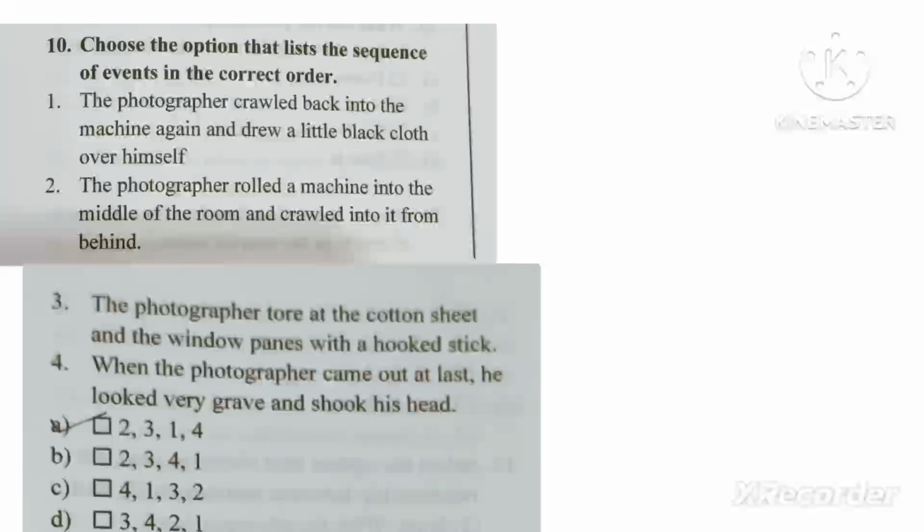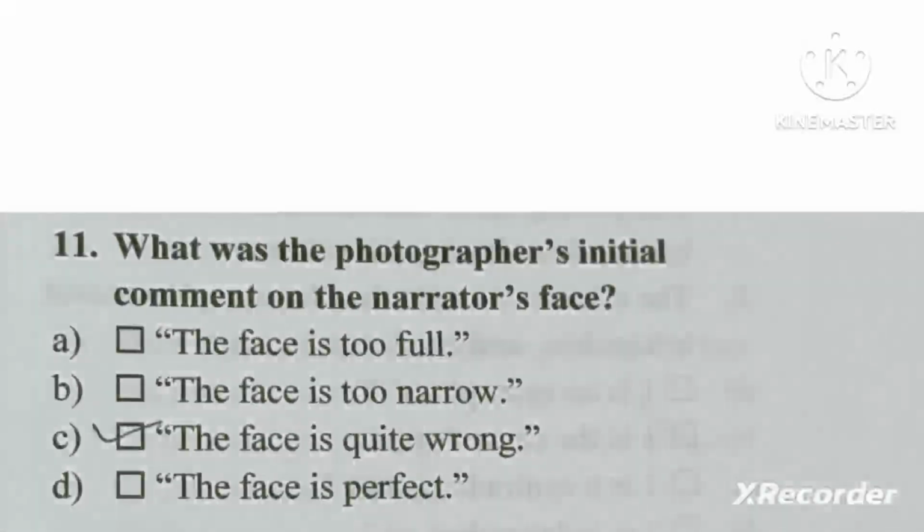The next question also belongs to the sequence of events. Answer I'm sharing. The A will be the answer. If you have confusion again, you can ask in the comment box. And the 11th question is also important. What did the photographer comment on the narrator's face? So this is very important because this line was the punching line that our narrator felt a lot, right? So the photographer said your face is quite wrong. So C will be the answer here.